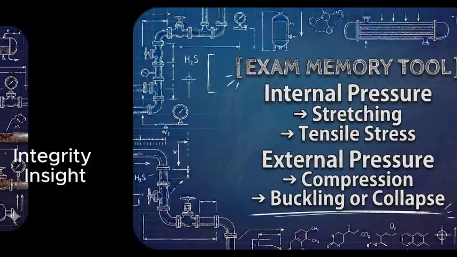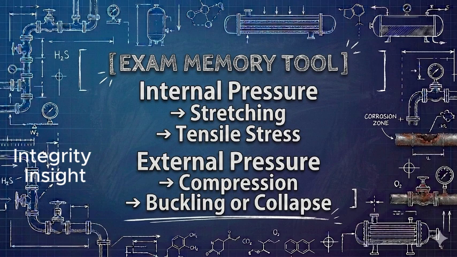For the examination, remember the central distinction. Internal pressure tends to stretch the shell and create tensile stress. External pressure tends to compress the shell and may create instability, buckling, or collapse. Detailed UG-28 external pressure calculations are not required for the inspector examination.